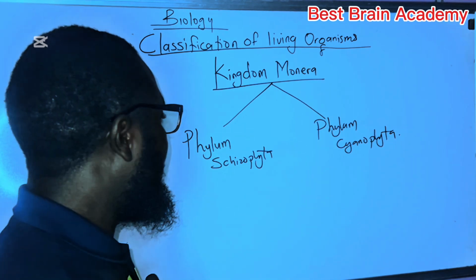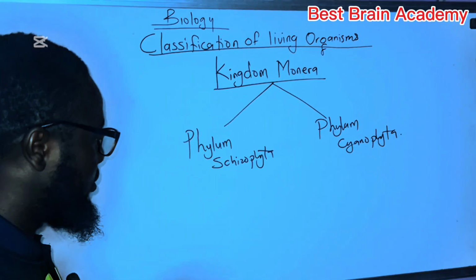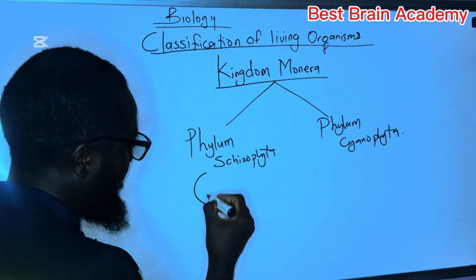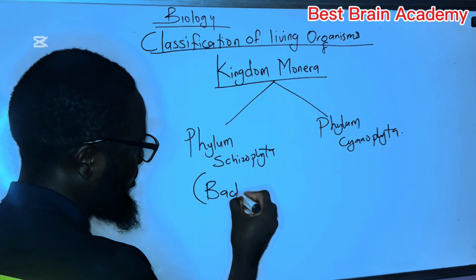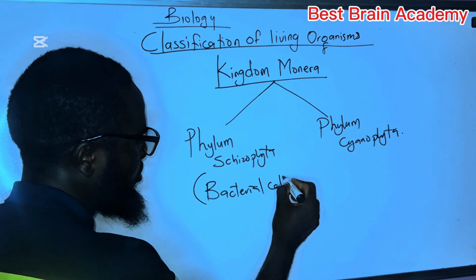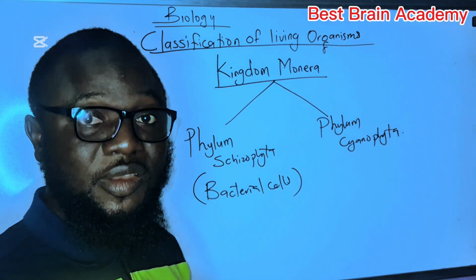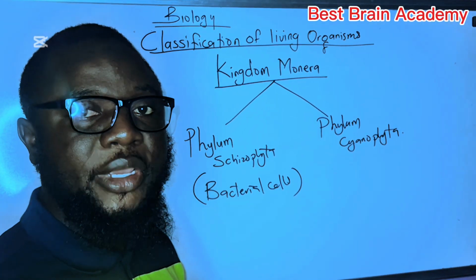And what are Schizophytas? These are bacteria. We call them bacteria, bacterial cells. And what are cyanophytes? We call them blue-green algae.